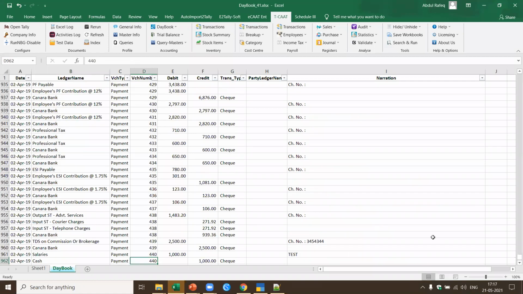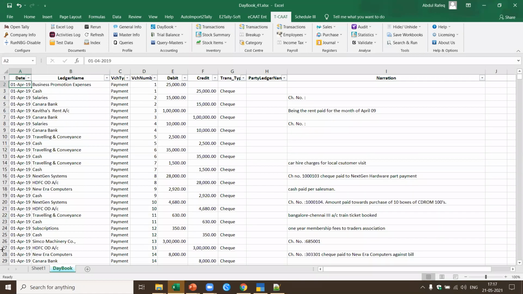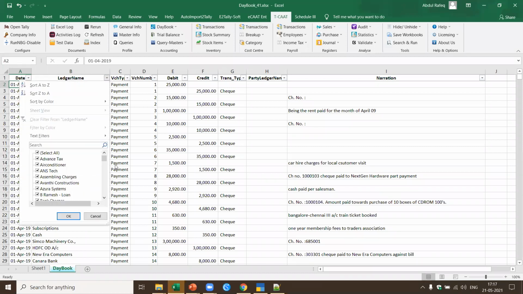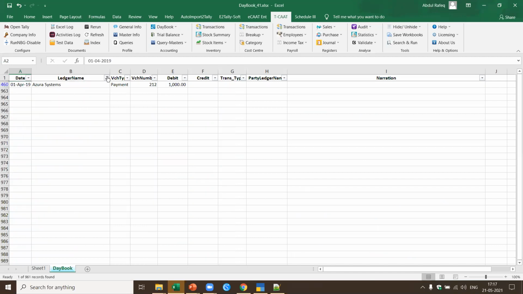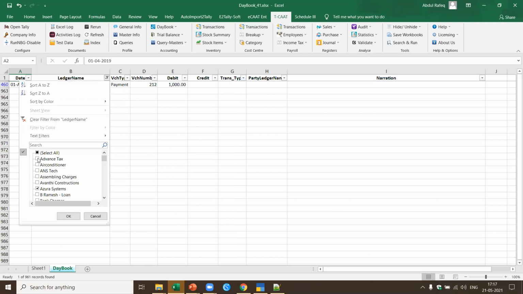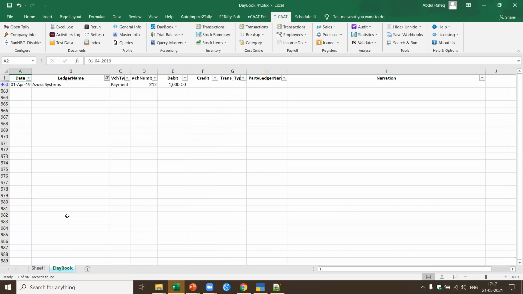Now you see the beauty of this particular data presented to you: it already has a filter applied automatically. If you go inside this, I can pick the dates. Here I can filter based on any of the types. Let's say I want to pick up all transactions pertaining to Azure Systems. I click here, and I can get transactions pertaining to this particular company. Now I want to pick up the transactions pertaining to advanced tax.